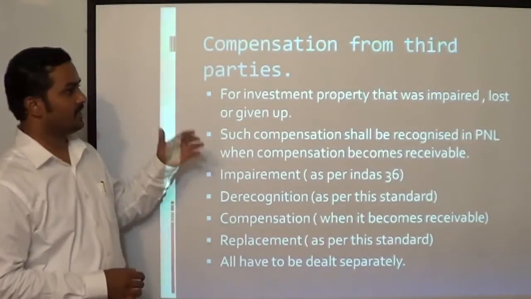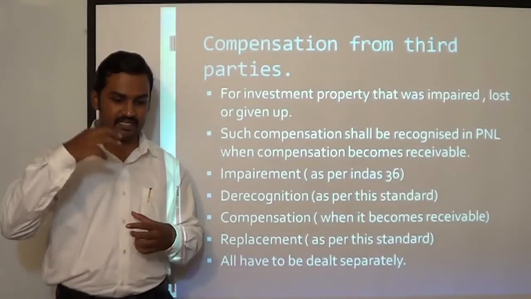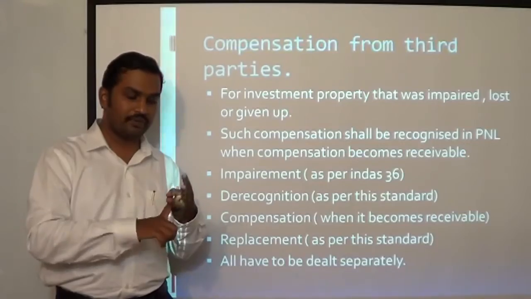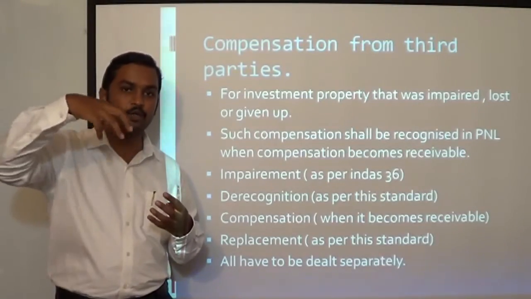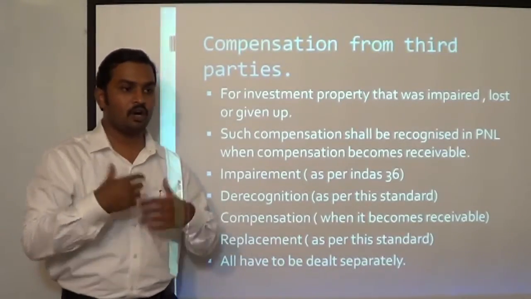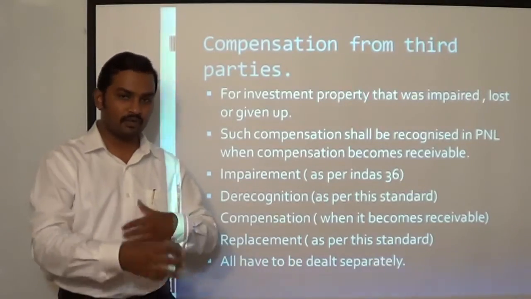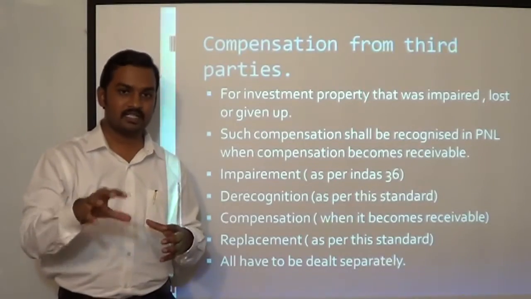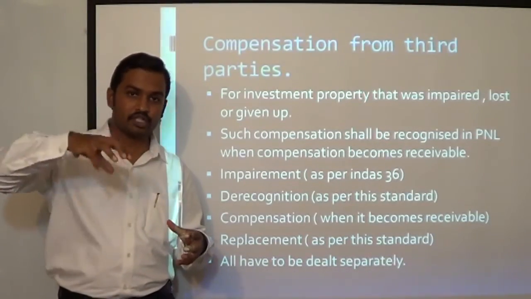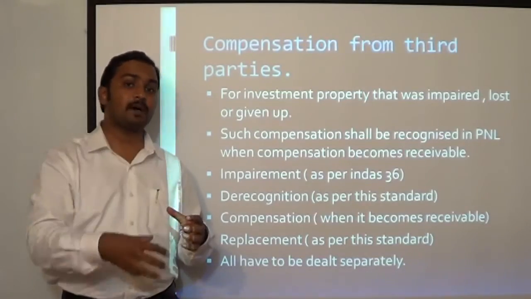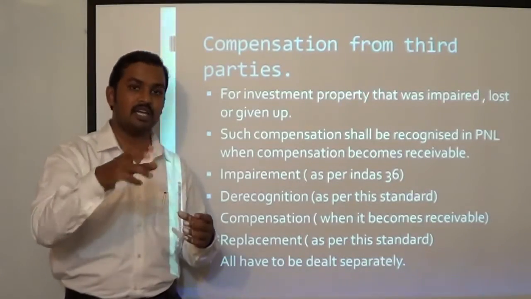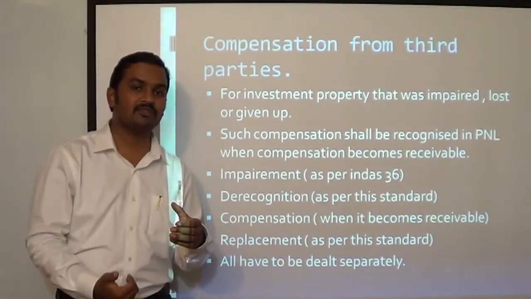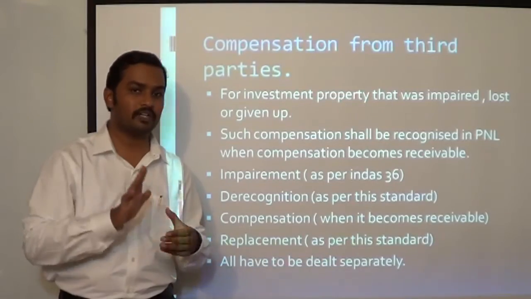Compensation from third parties. See, there can be situations where if the investment property which you are holding is impaired, or if it is lost, or if it is given up, a third party may agree to compensate you for this impairment loss or for the loss of the investment property, or when you have given up the investment property, a third party may compensate you for such losses. In such cases, the day when this compensation becomes receivable, you can consider it as part of consideration receivable on sale, and only in that year when the compensation becomes receivable, it can be considered for arriving at gain or loss to be recognized in profit and loss account.